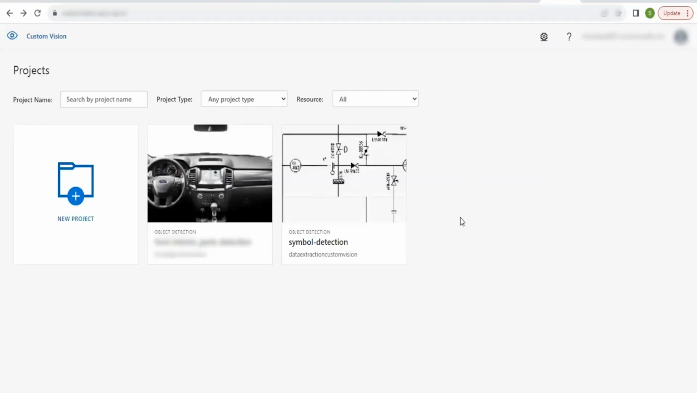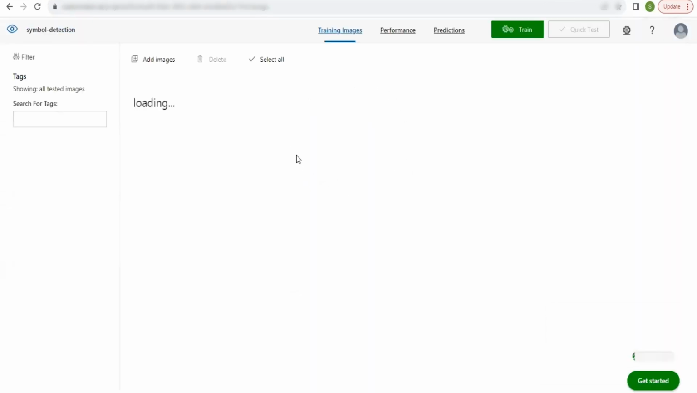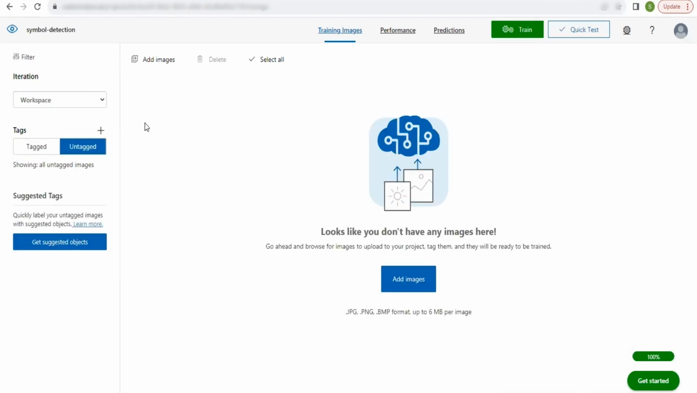Now I am entering into symbol detection because I have already created this. After creating the new project, the page will open like this. The images can be added from here or from here. The image size should not exceed 6 MB and the supported formats of images are JPG, PNG and BMP. Now I am adding the image from here.